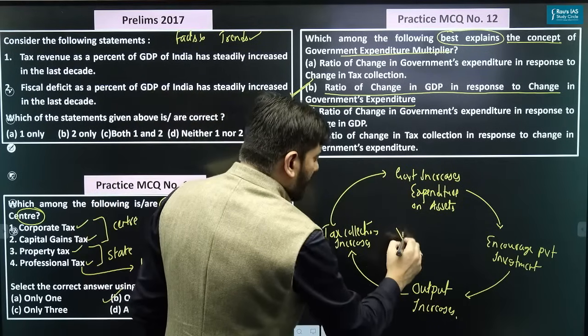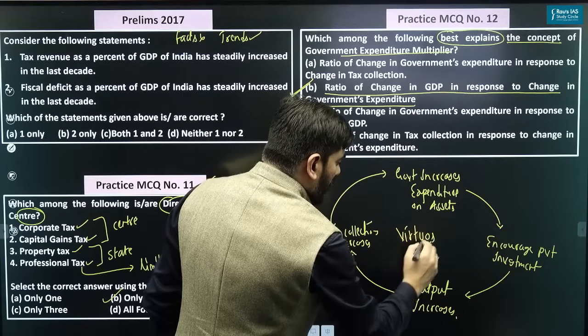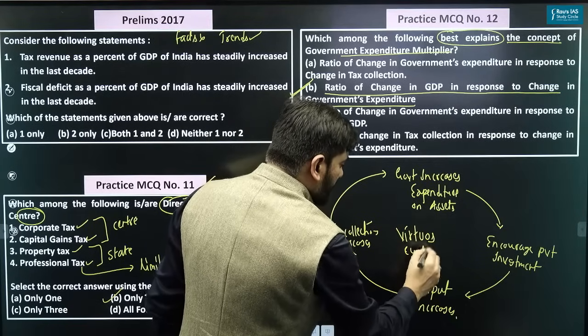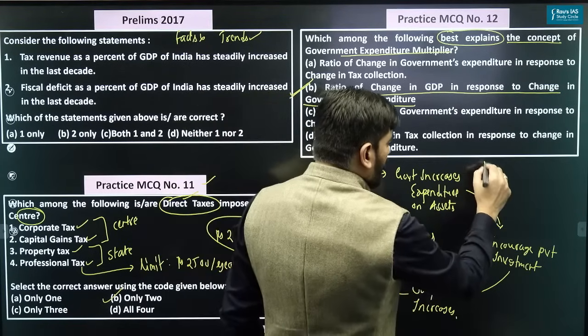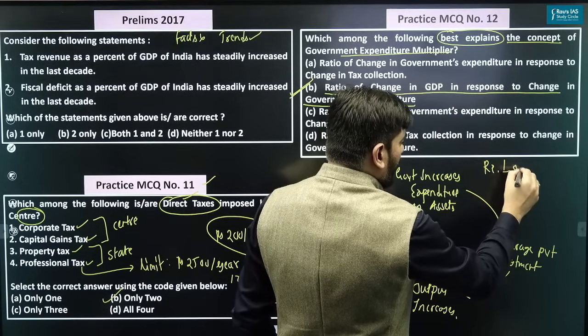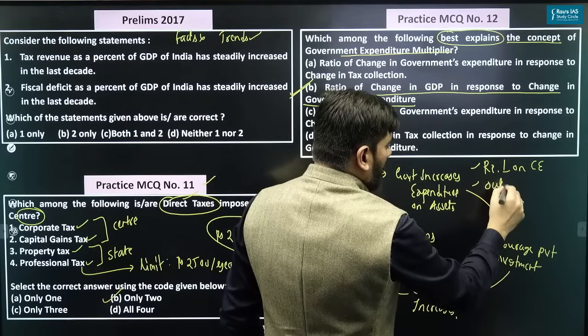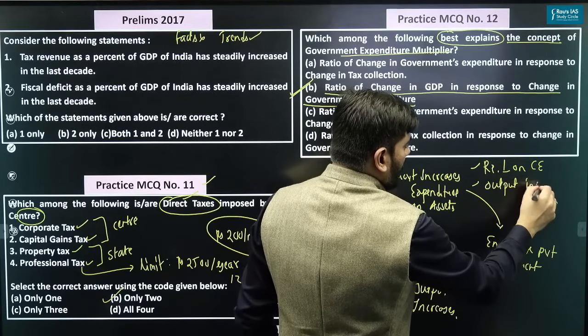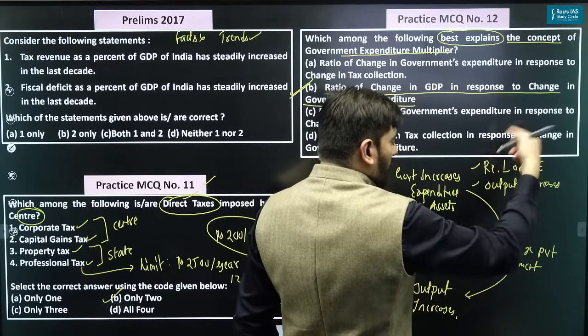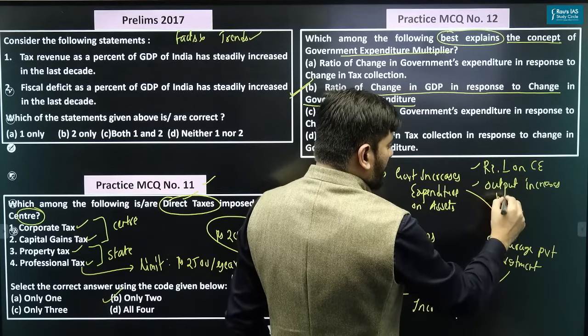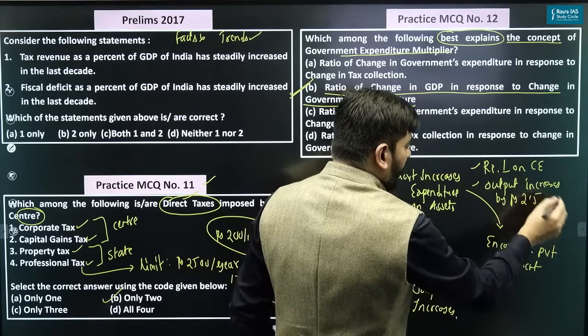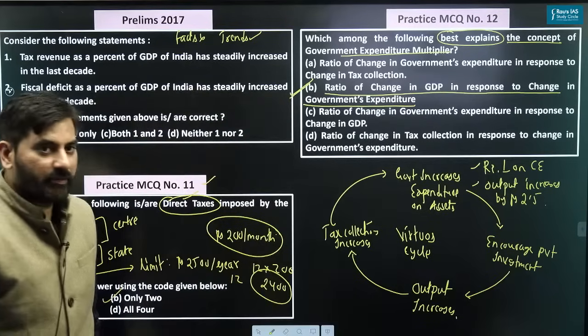So it's like saying a virtuous cycle. And it is being said, if government spends 1 rupee on CE, capital expenditure, output, GDP, for every 1 rupee which the government spends on capital expenditure, output increases by 2.5. This is something which I have covered in last year's budget.